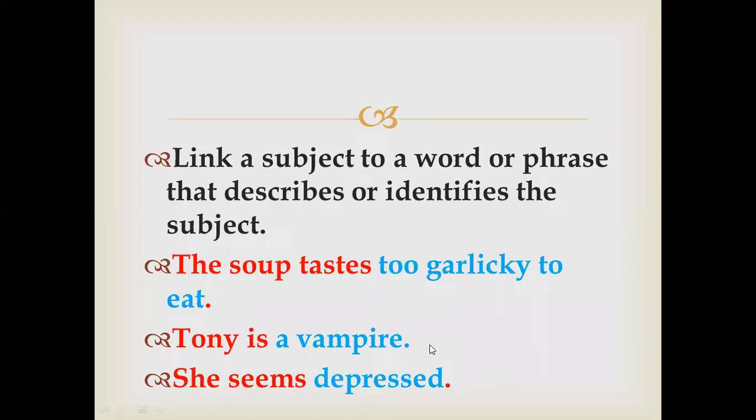Our next topic is complement also, so let me cover it here, a part of that topic. When we have linking verbs, these are now linking verbs. Taste, is, seems. Why are these linking verbs? Because after these verbs, we have adjectives, or you can say we have the group of words that is just describing the noun. It identifies the subject. It is either describing the subject or telling us about the subject itself, right?